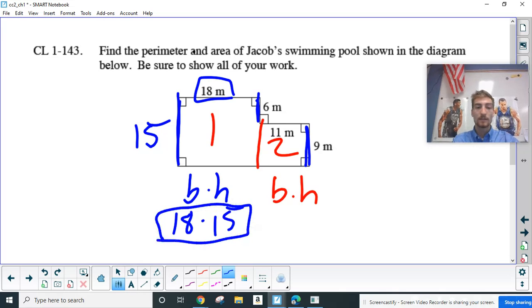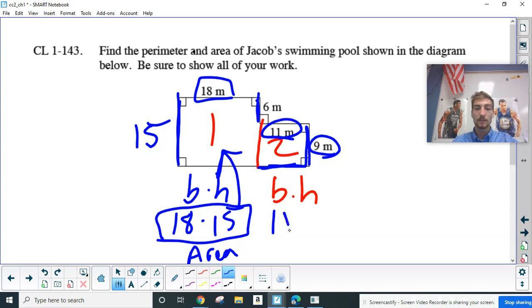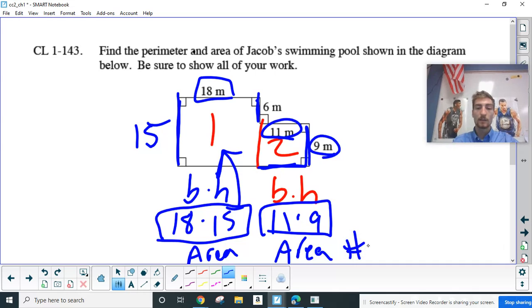That's going to give me my area of rectangle 1. And then if we do base, which here we see is 11, and our height of 9, that's going to give us the area for rectangle number 2. So once we find the two areas for rectangle 1 and rectangle 2, what can we do with those two outcomes?